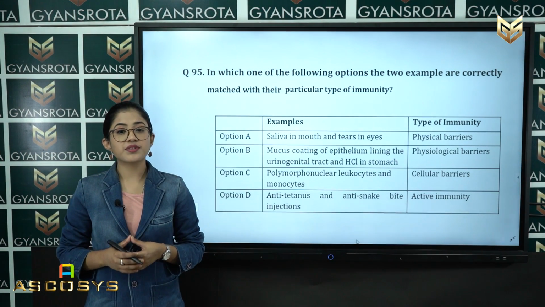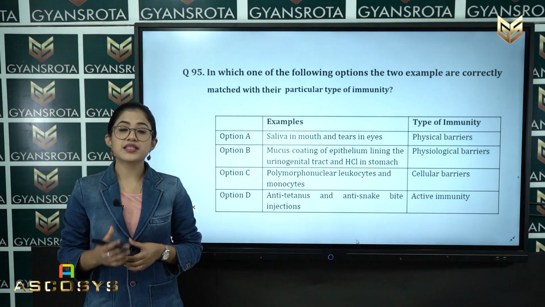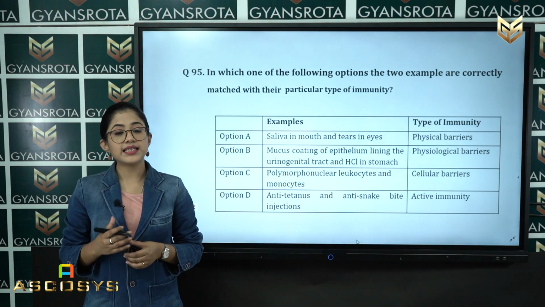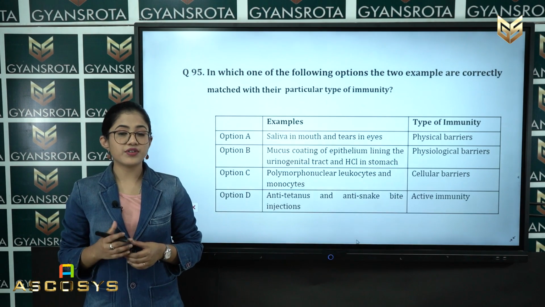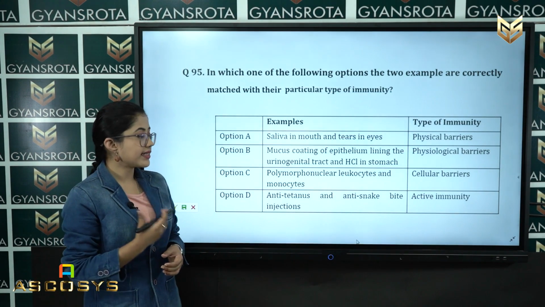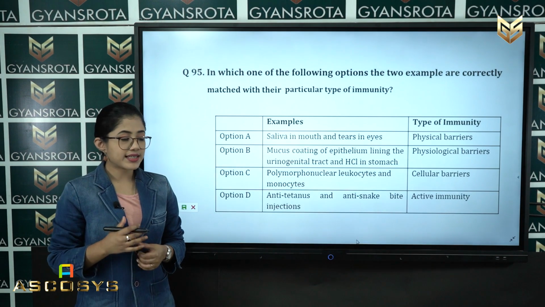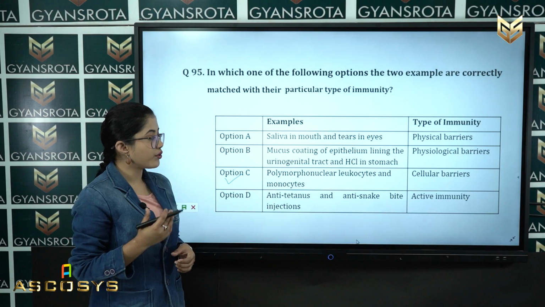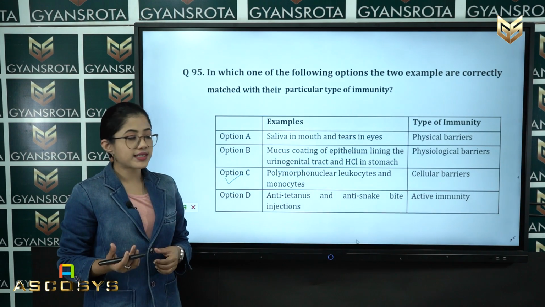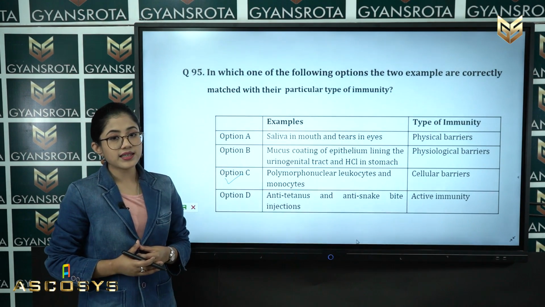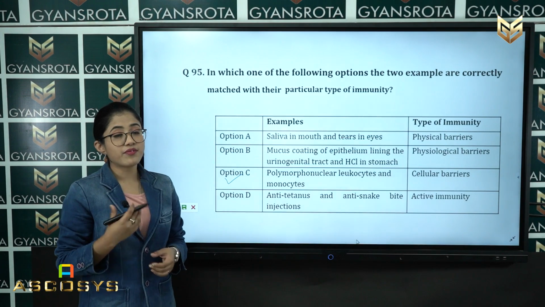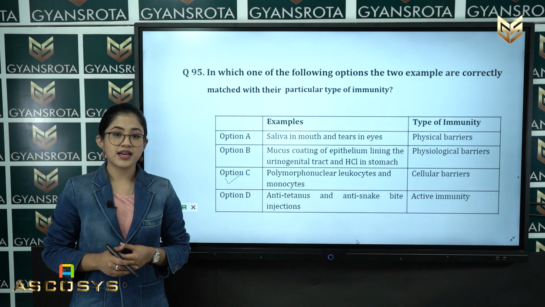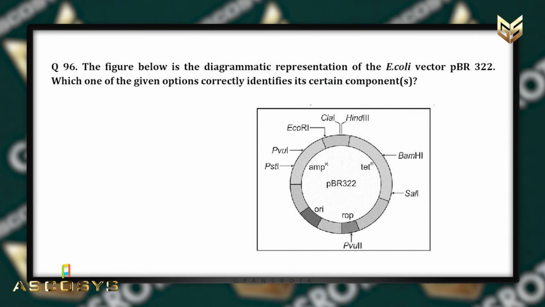So, student, in the chapter Human Health and Disease, we have discussed different types of immunity, that is the active and passive immunity, and thereby we have also discussed the subdivisions of it. So, what is the correct answer? So, correct answer is in option number C. It is written here that the polymorphonuclear leukocytes, that is white blood cells, and the monocytes, they are the examples, and the type of immunity is the cellular barriers. So, this is the correct answer. Now, let us see the next question, that is question number 96.